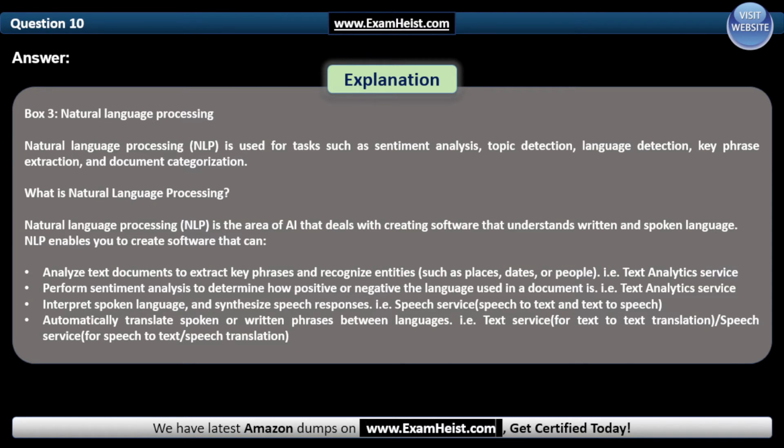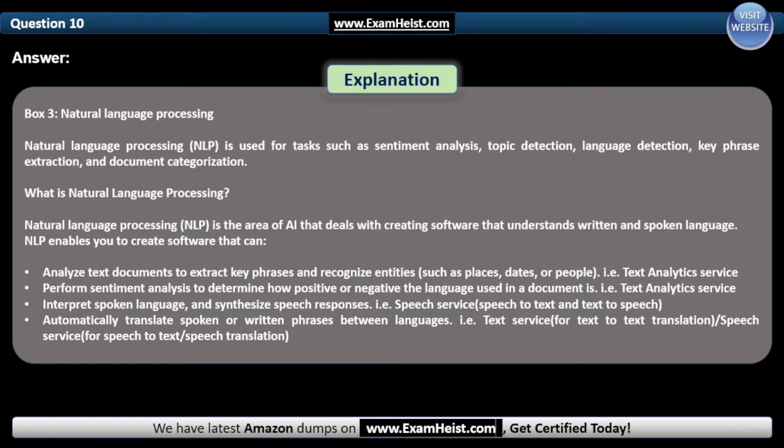Natural language processing is used for tasks such as sentiment analysis, topic detection, language detection, key phrase extraction, and document categorization. What is natural language processing? Natural language processing is the area of AI that deals with creating software that understands written and spoken language. NLP enables you to create software that can analyze text documents to extract key phrases and recognize entities, that is, text analytics service.